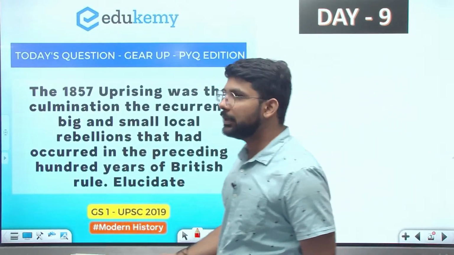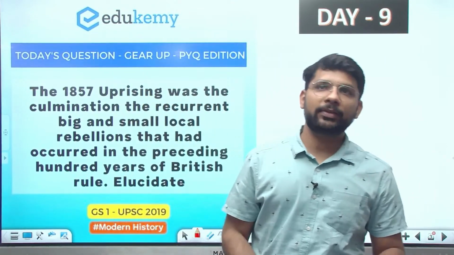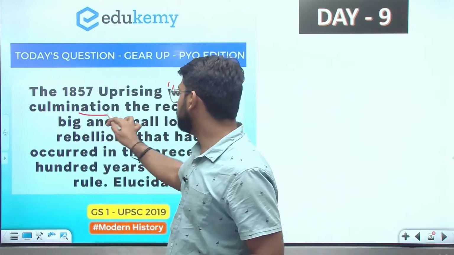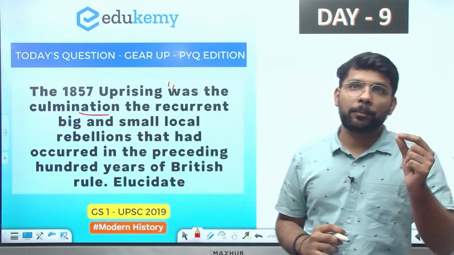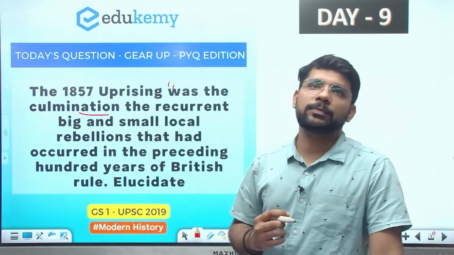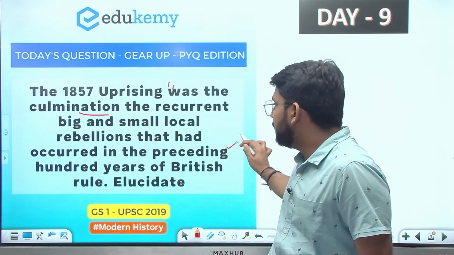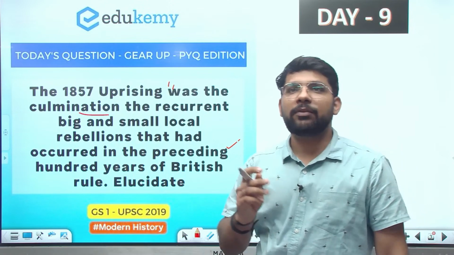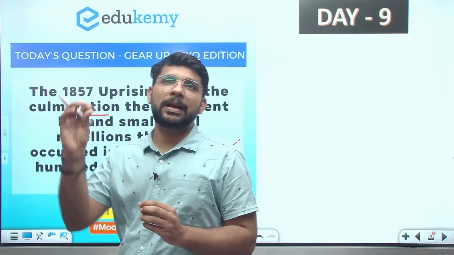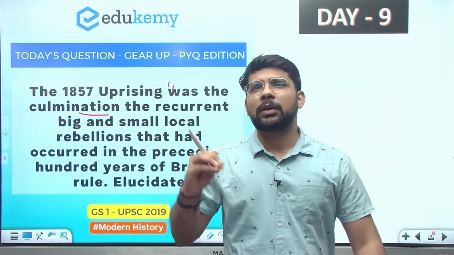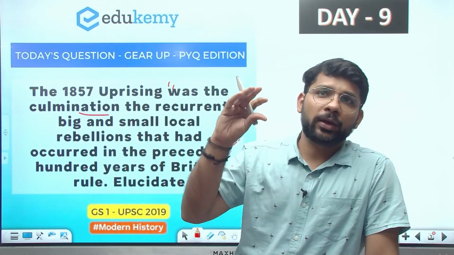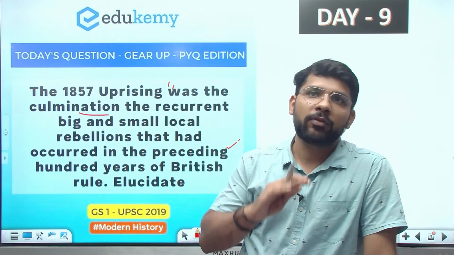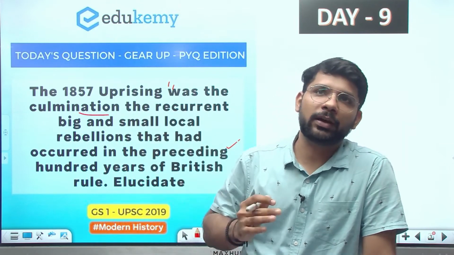So today's question is, the 1857 uprising was the culmination of the recurrent big and small local rebellions that had occurred in the preceding 100 years of British rule. Elucidate. First, here we need to understand the question. What is the main demand of the question? If you understand it clearly, you can be sure of what the question requires. If you have clarity about the question, your 30-40% work is done.